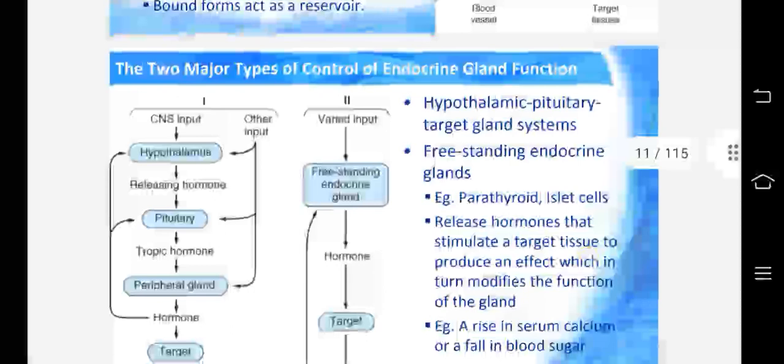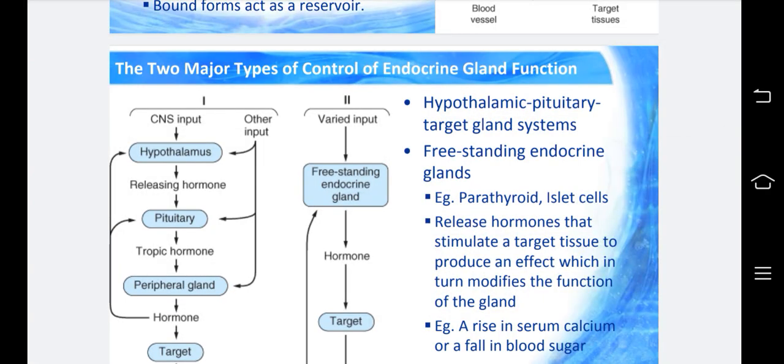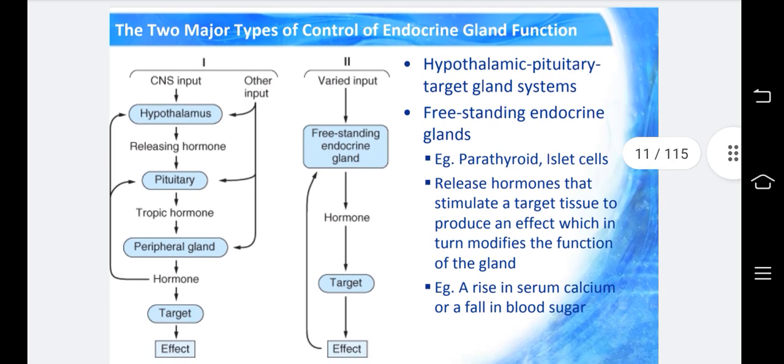The two major types of control of endocrine gland function. Hypothalamic pituitary target gland systems, and freestanding endocrine glands, such as parathyroid and islet cells, which release hormones that stimulate the target tissue to produce an effect, which in turn modifies the function of the gland, for example a rise in serum calcium or a fall in blood sugar.